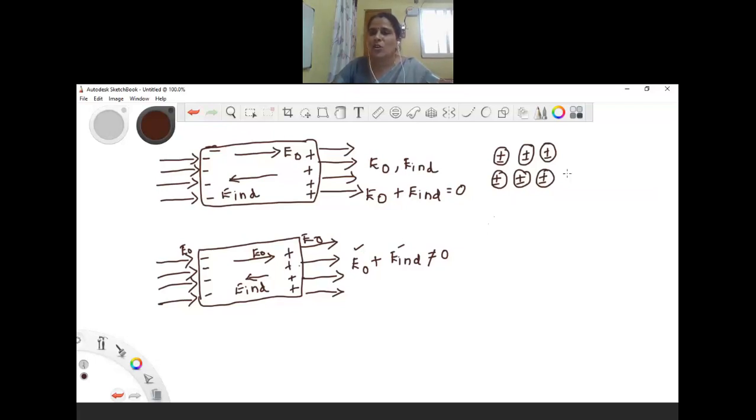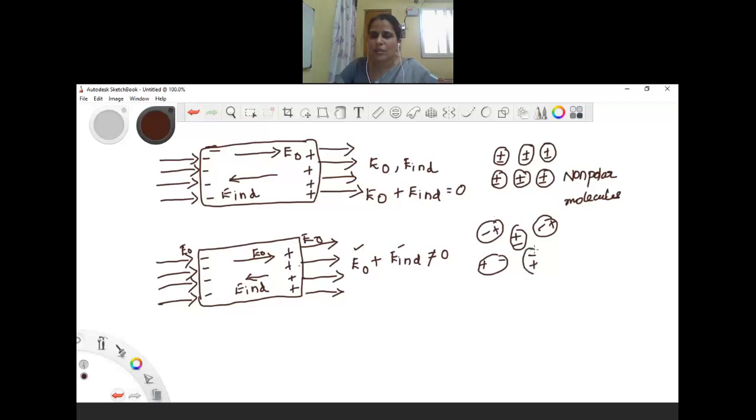So, these are nonpolar molecules, and in polar molecules we have... so this is polar molecules.